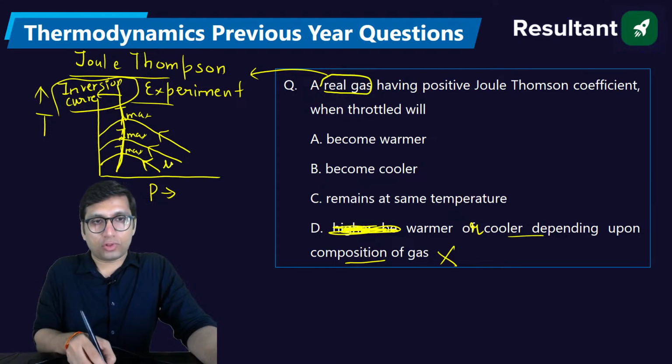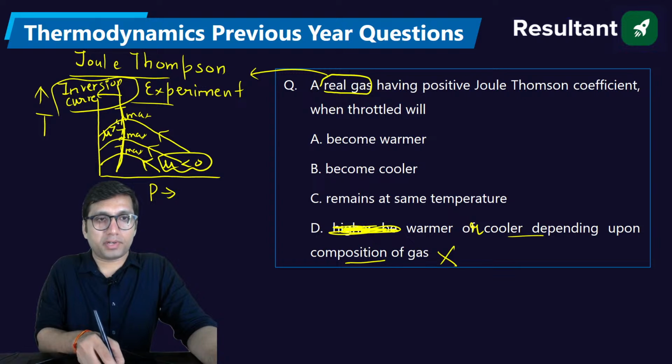This is the region where the Joule-Thomson coefficient is negative, and this is the region where the Joule-Thomson coefficient is positive.